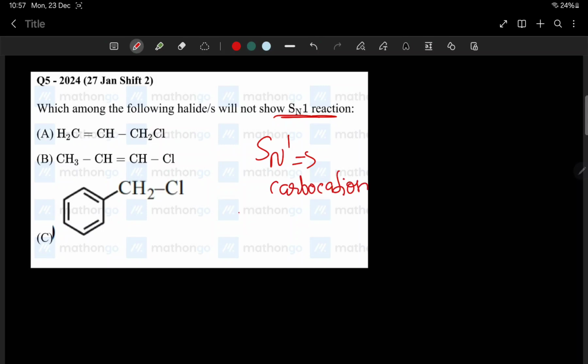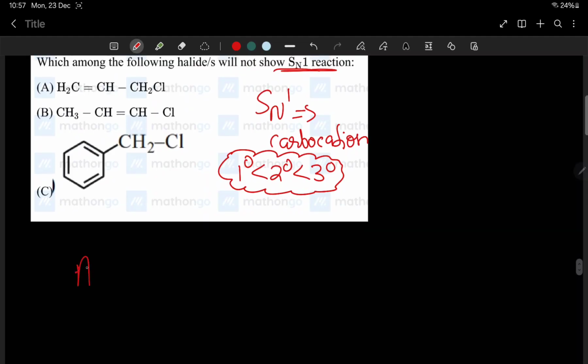So carbocation. Primary, secondary, tertiary, in what order? For SN1 reaction, tertiary first, then secondary, and least SN1 reaction for primary. Here look, question A. First of all, make a carbocation and check the stability. That's the basics of SN1 reaction: make carbocation and check stability.